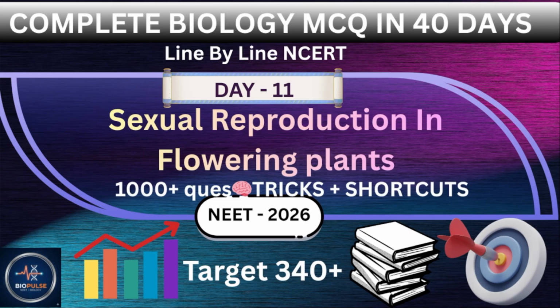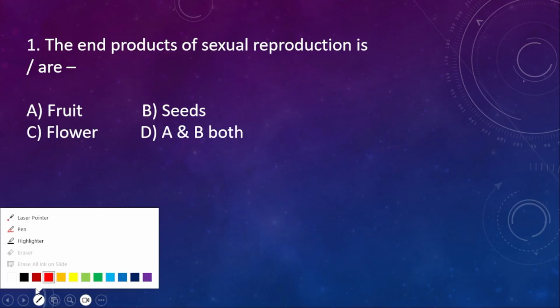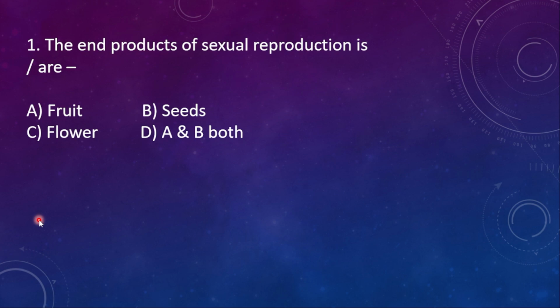So, here comes the first question of this story, that is, the end products of sexual reproduction is or are: A. Fruit, B. Seeds, C. Flower, D. Both A and B. Here the right option is D, both A and B.